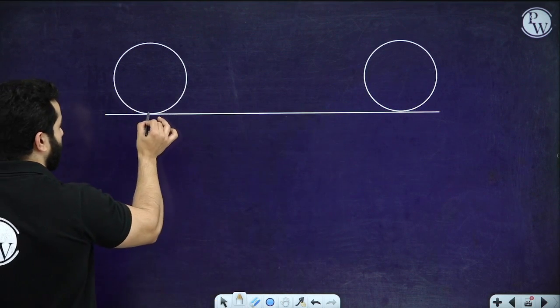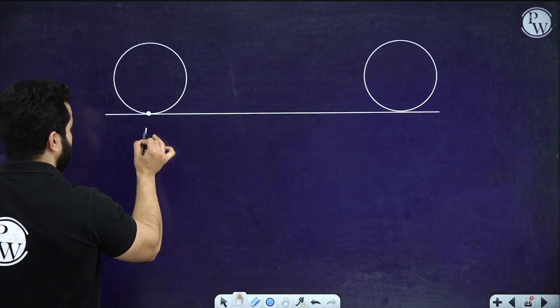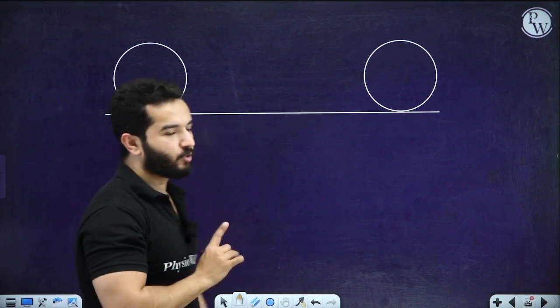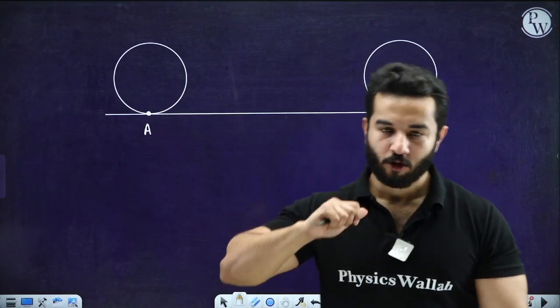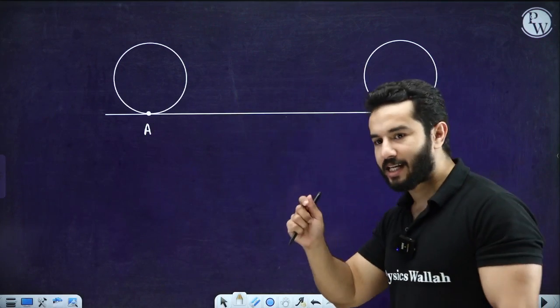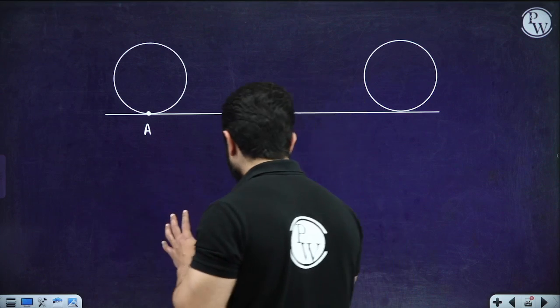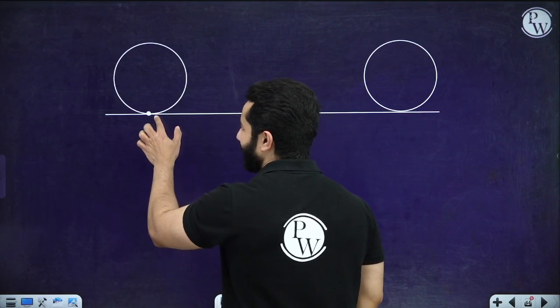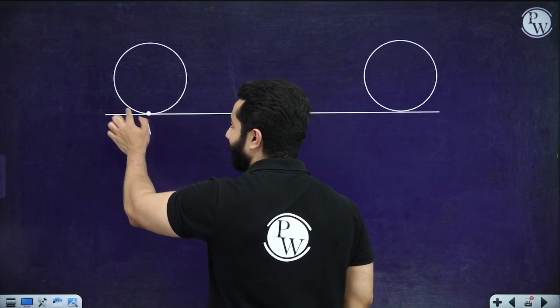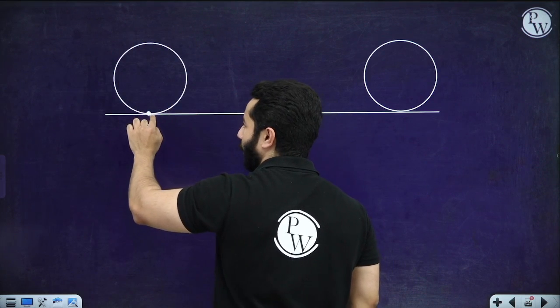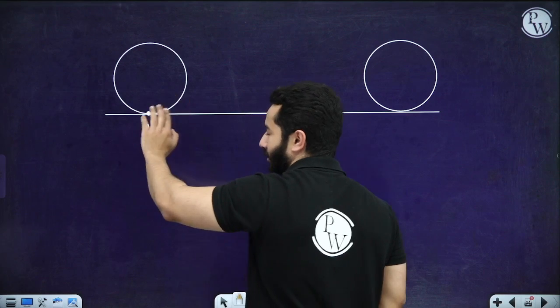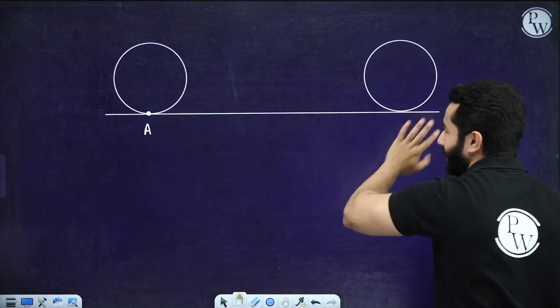Let's suppose this is point A. What I am trying to say is this body is rotating as well as translating in this direction. When point A completes one rotation and comes back to over here, it has traveled a certain distance.